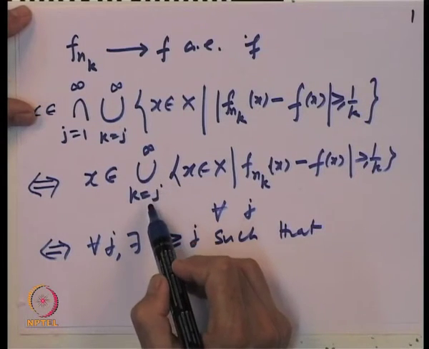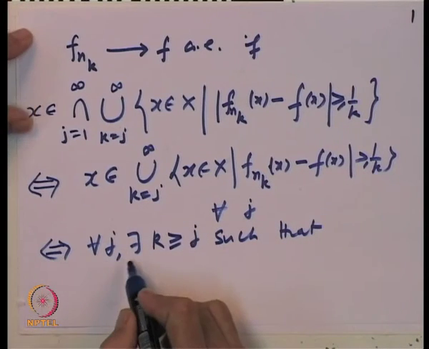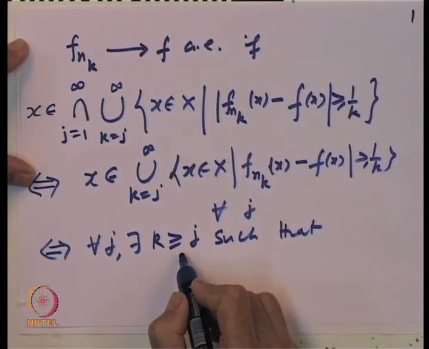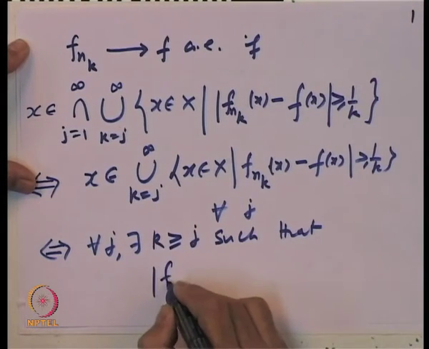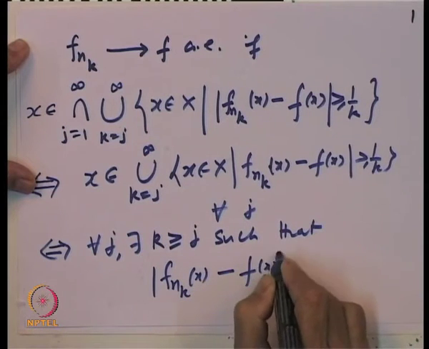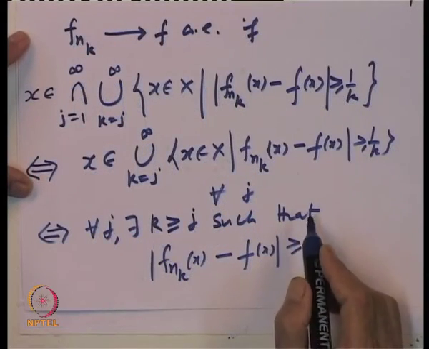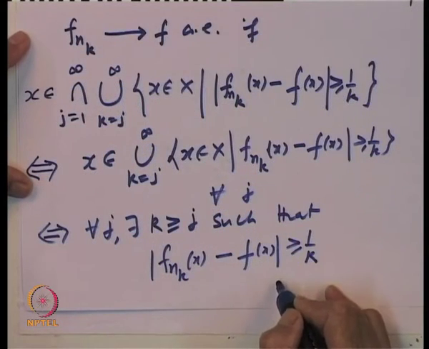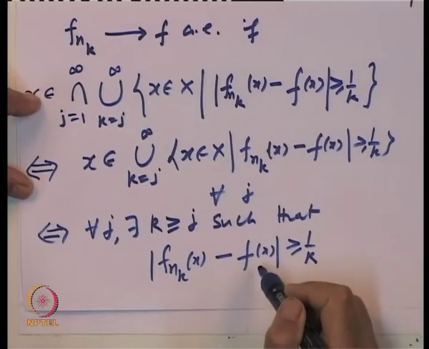That means, x belongs to this set for some k bigger than or equal to j. So, there is a k bigger than or equal to j such that x belongs to this, such that f n k x minus f of x is bigger than or equal to 1 over k. For such an x, this must hold. So, that means it does not converge.